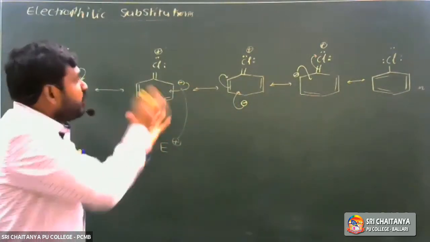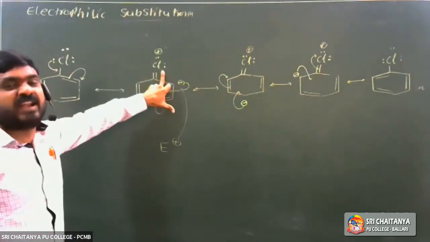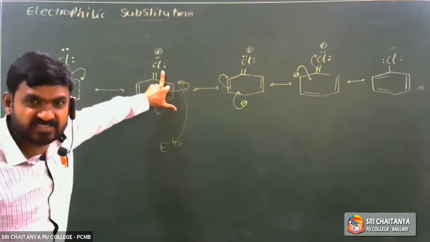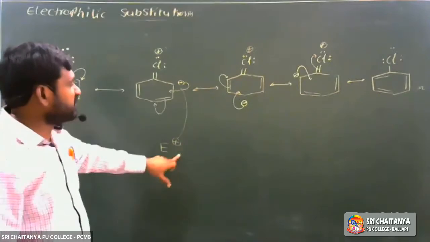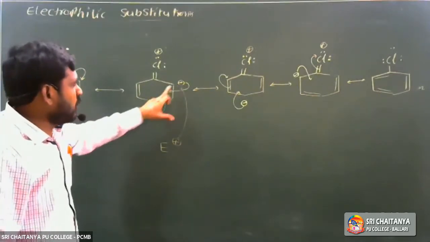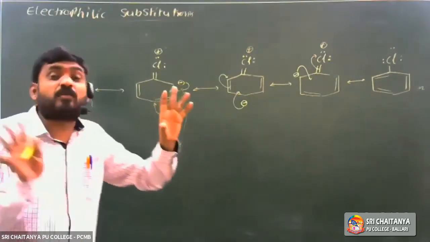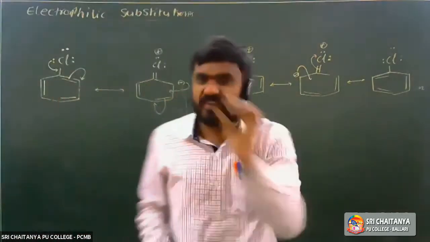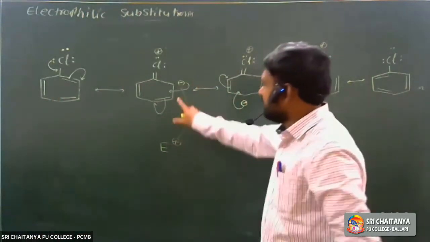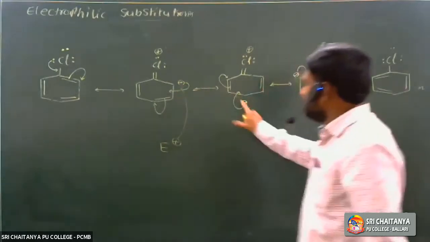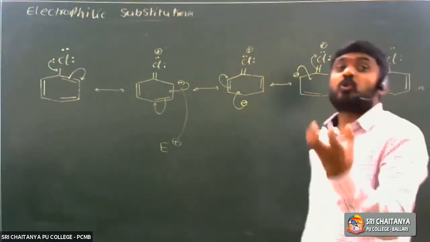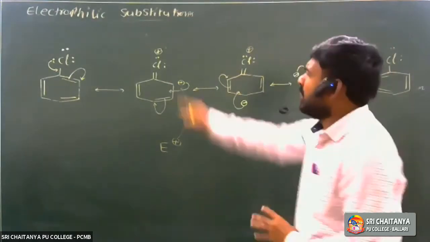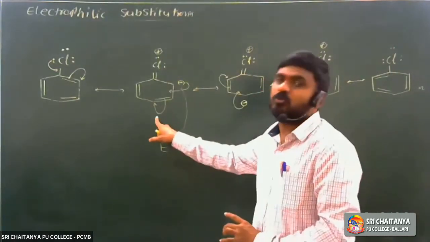Hence, what is the orientation of a halogen atom? Orientation means it can direct the newly coming species to either ortho para position or meta position. If a group directs the newly coming species to ortho and para positions, it is called ortho para directing group.